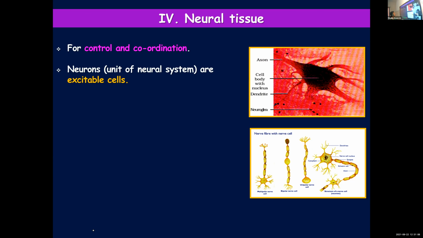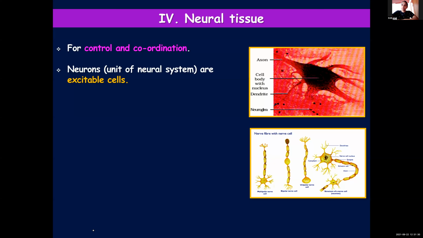Neurons are the units of the neural system or nervous system. The structure of a nerve cell is not explained here. You will be learning about that in the neural control and coordination chapter. But you know the different parts of a nerve cell. Which is the longest part of the nerve cell?